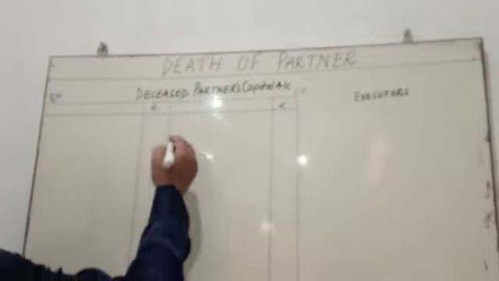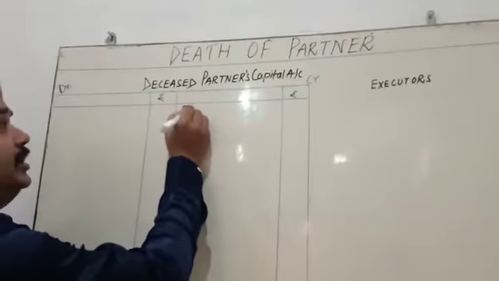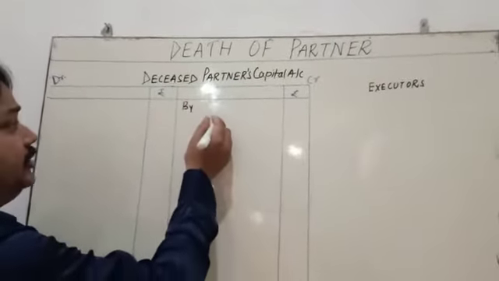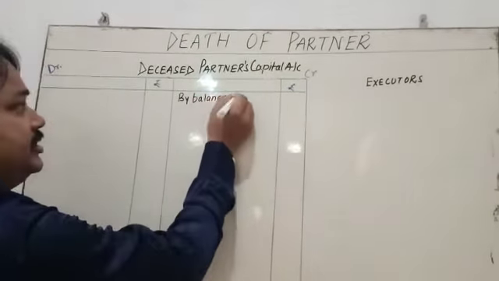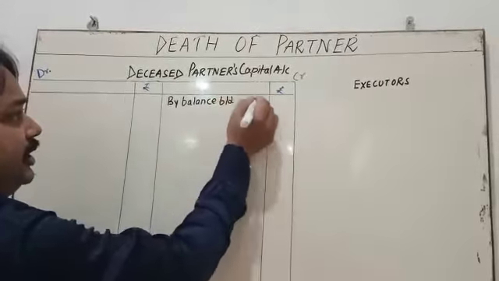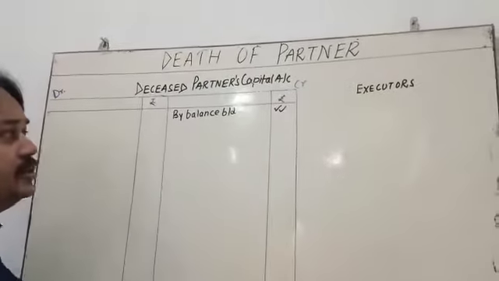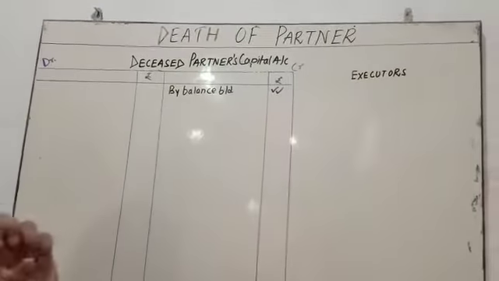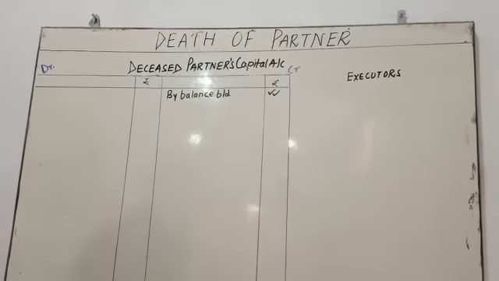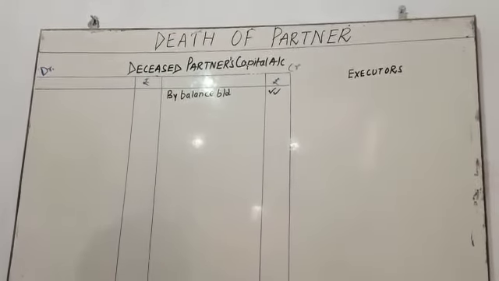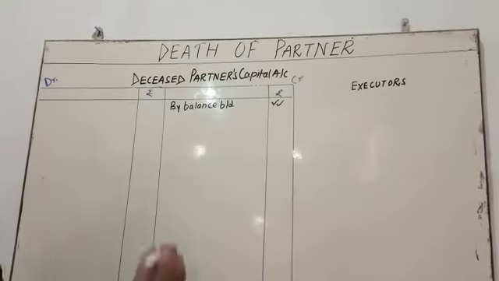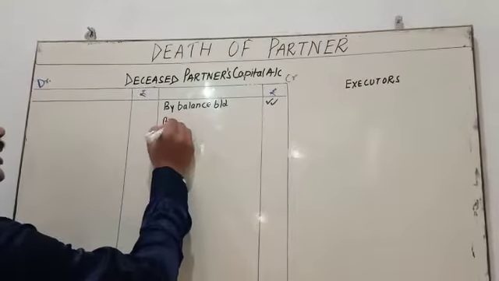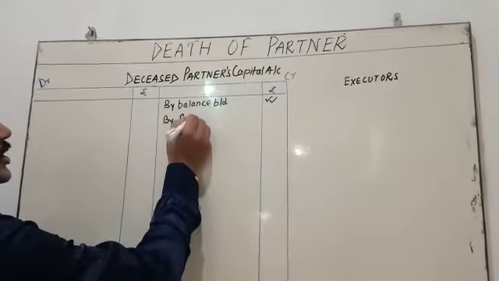The first is whatever balance of amount is standing in the capital. So you record here balance brought down, the balance which appears at the time of the death of the partner, that should be credited into this partner's capital account. It's simple. Second, by revaluation profit.